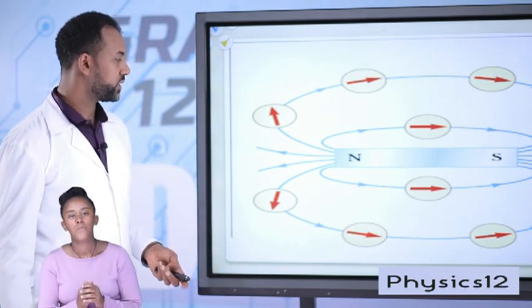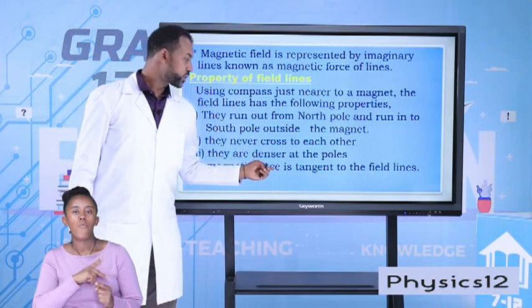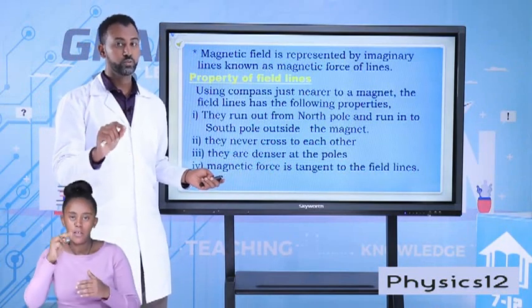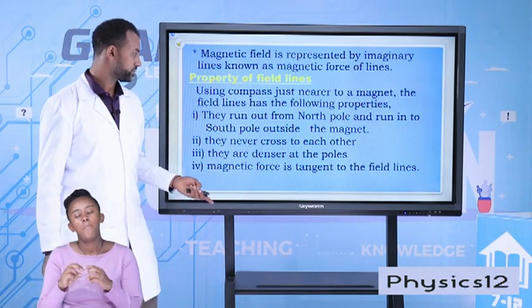The fourth property is the magnetic force is always tangent to the field lines. Magnetic force is tangent to that of magnetic field lines. What does it mean?